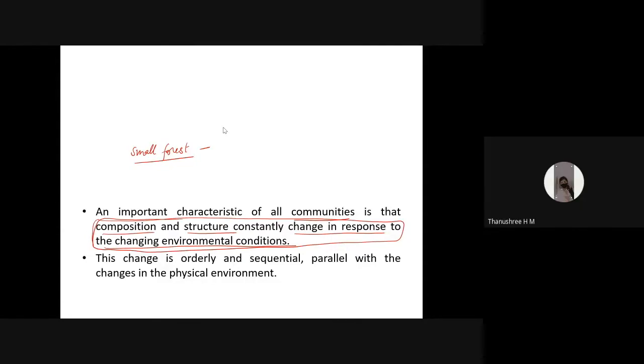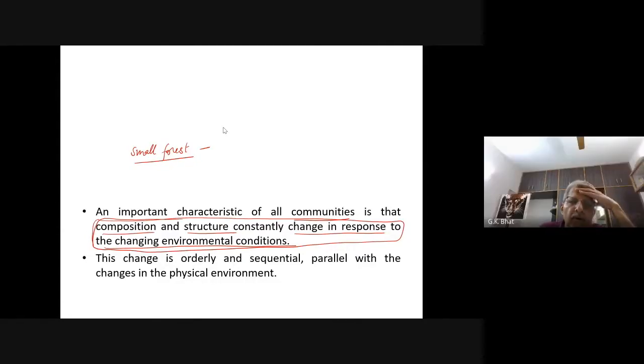Whether that forest is like that only, right from your primary school days up to now? No, sir. What has happened to that?